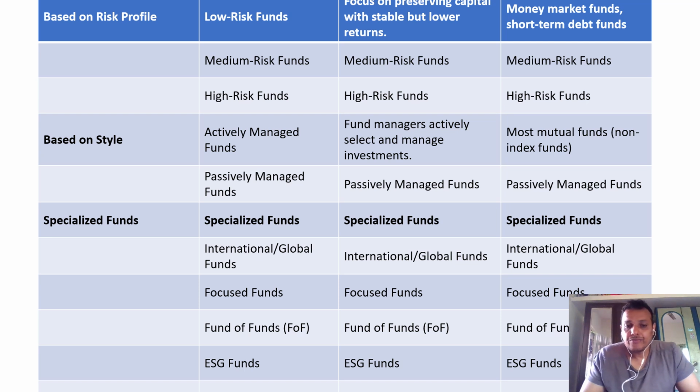Then you have a fund of funds. There also I gave an example: a fund in the form of a variety, a combination of all funds, debt and equity. In equity, what type of equities? In debt, what type of debts? Equity is an ownership fund, so somebody has invested in the form of equity and is expecting a return. Debt is in the form of money market instruments, such as bonds, treasury bills, and government securities, where credit rating agencies give very clear ratings for financial institutions to give credit. So debt is a different component.